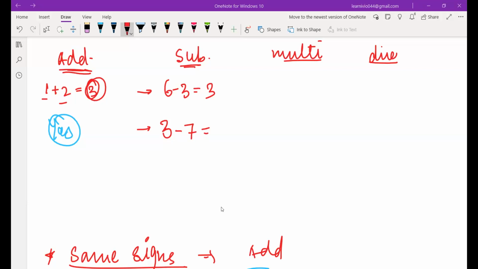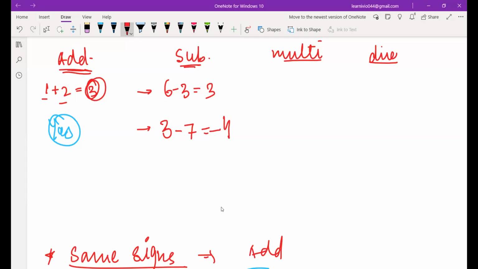Hanvi, are you there in the class? Yes, ma'am. Ma'am, your voice is breaking. There are different signs, so we have to subtract. And the sign of the greater number you put, right? So the greater number is 7. So what is my answer? 7 minus 3 is 4. Minus 4 is my answer.